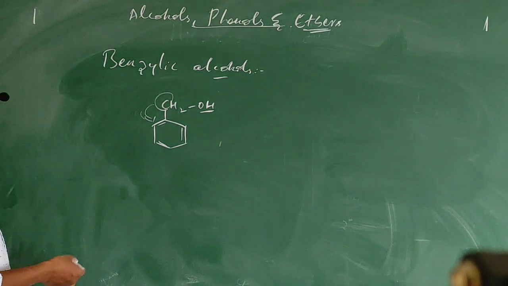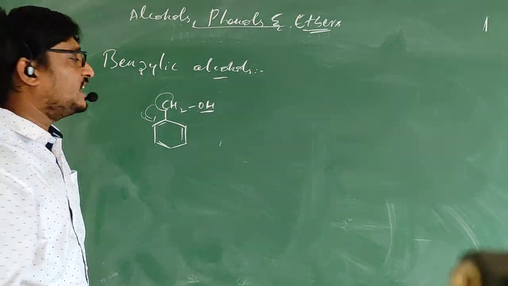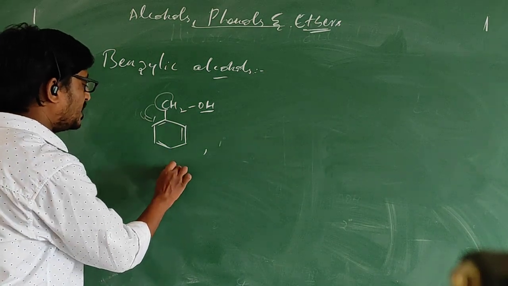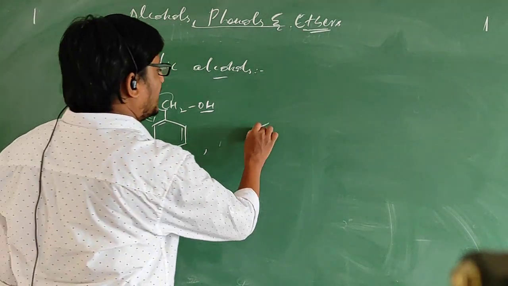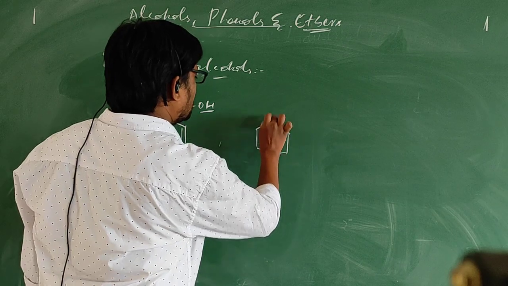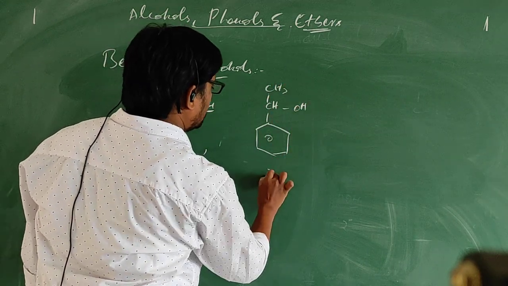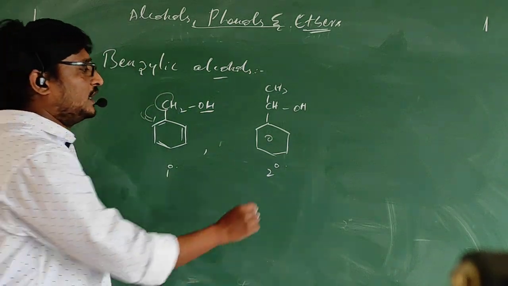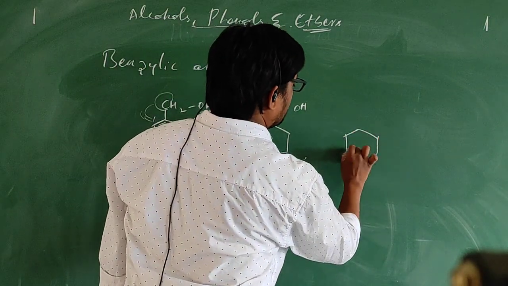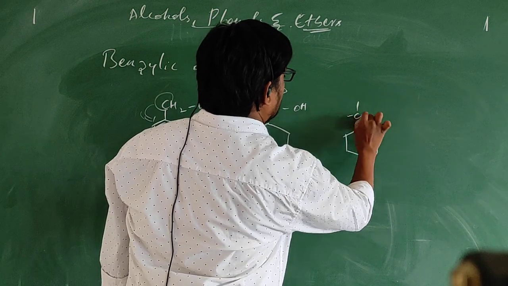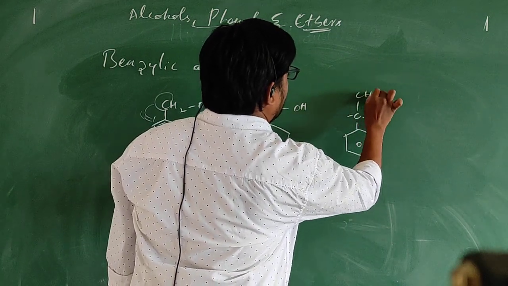These can also be classified as primary, secondary and tertiary. So this comes under primary benzylic alcohol. Secondary means simple thing, CH, CH3. This is nothing but secondary benzylic alcohol. Tertiary means this is nothing but tertiary benzylic alcohol.